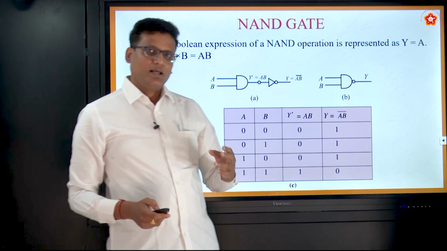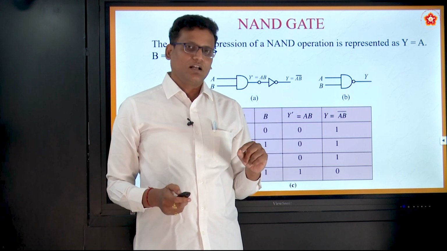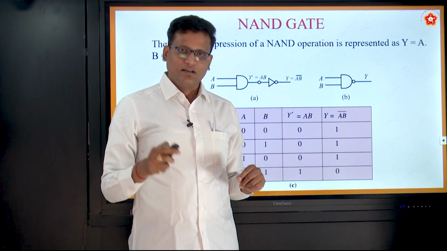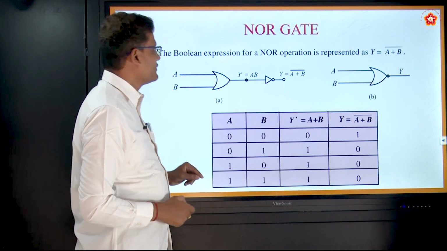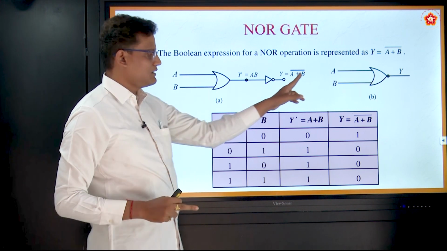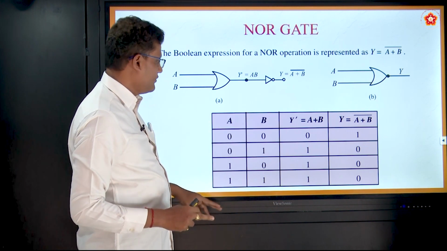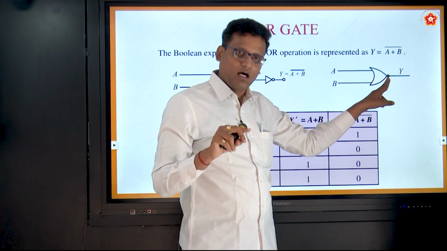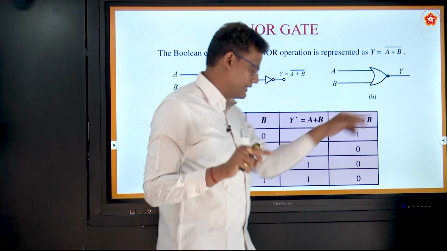So, let me explain the NOR gate. NOR gate means, just say along with me, NOT plus OR is equal to NOR, correct? You see here, NOT plus OR. So, this is nothing but NOR, okay. Now, here there is a bubble. When it comes to the OR gate, you won't get the bubble. OR plus this bubble indicates a NOT gate.